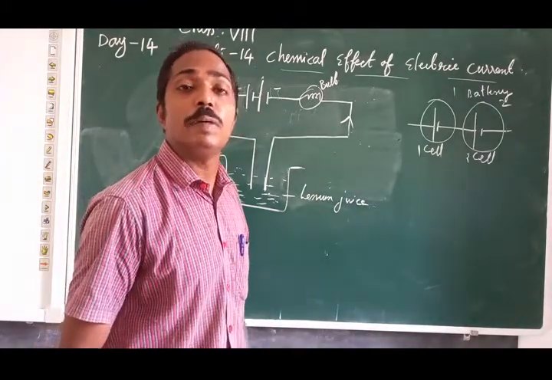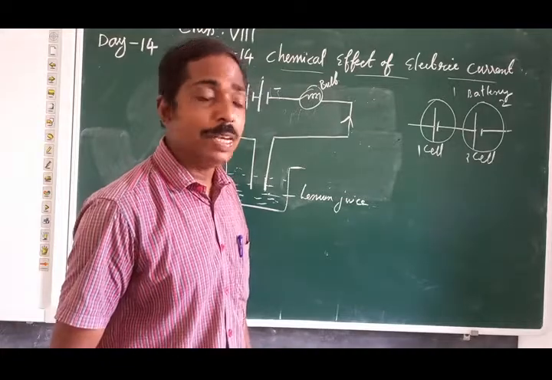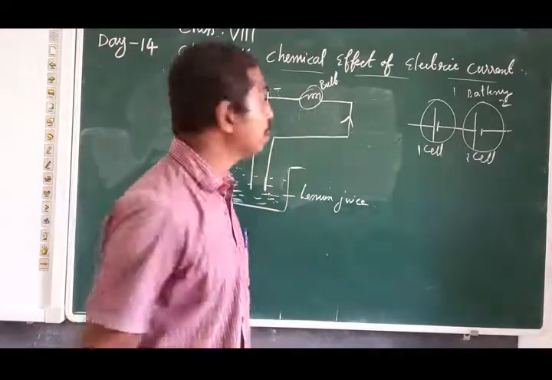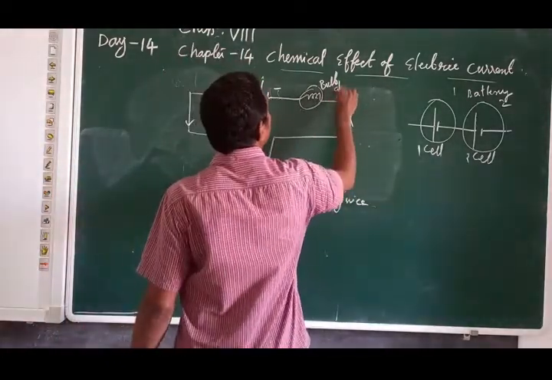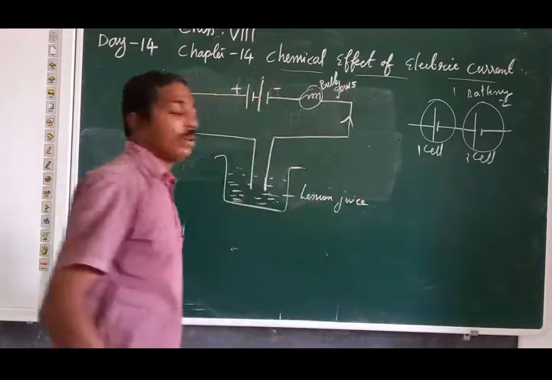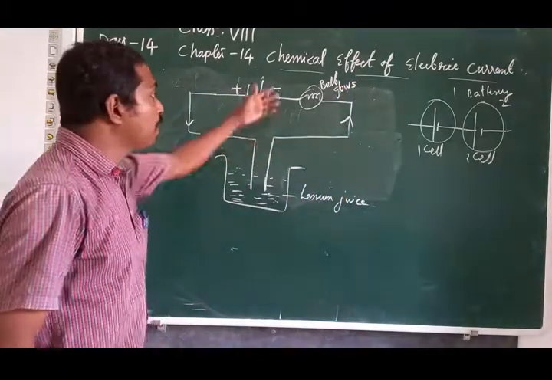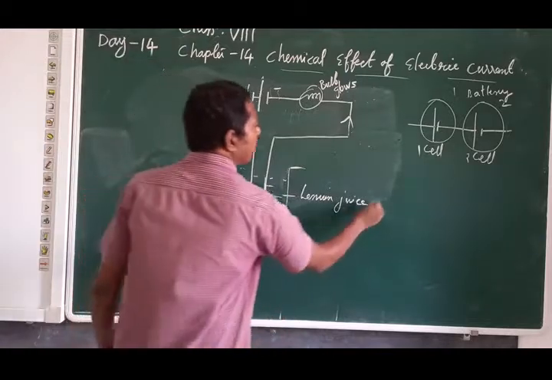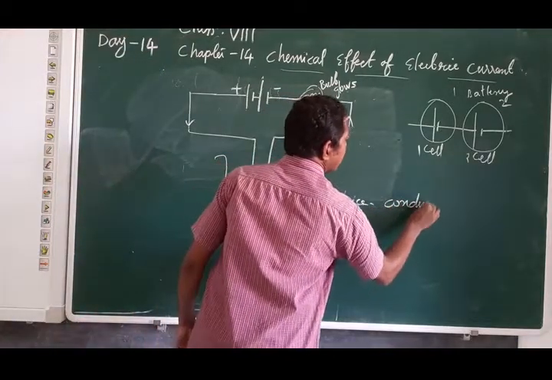You know, lemon juice is an acid, so it will conduct electricity. So what will happen to the bulb? The bulb glows. The bulb glows because lemon juice conducts electricity.